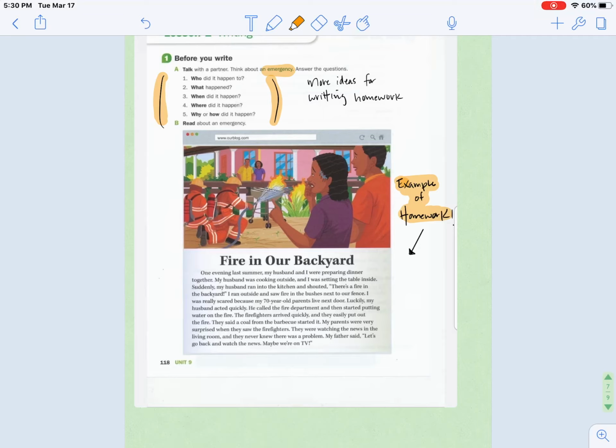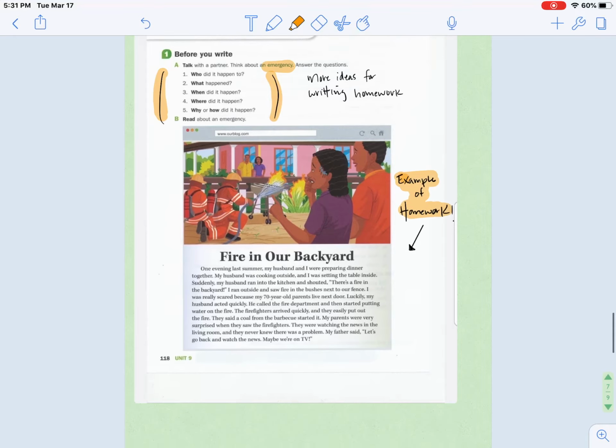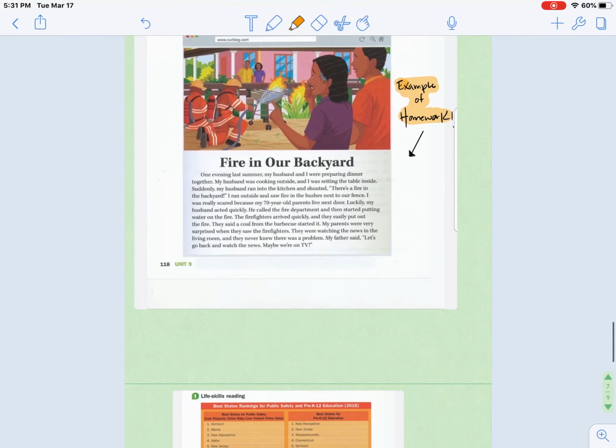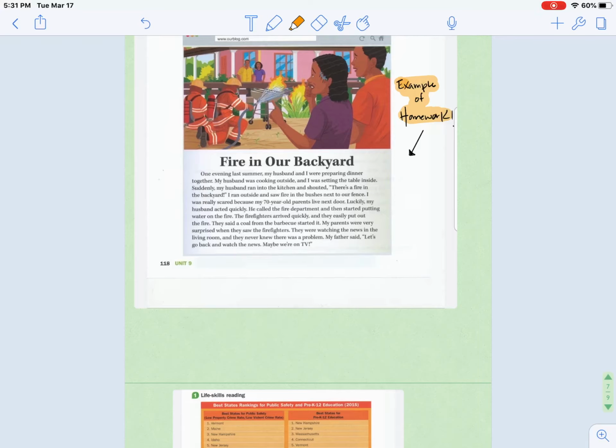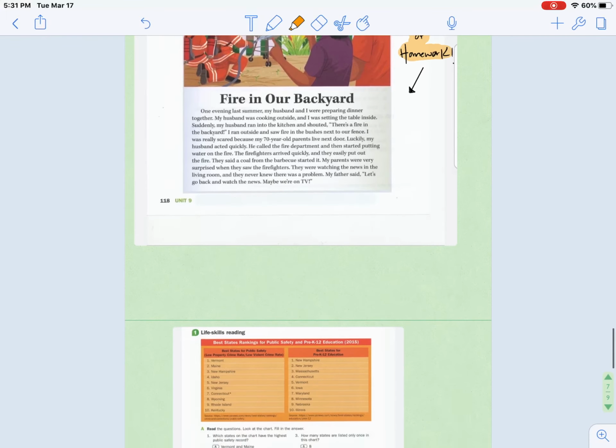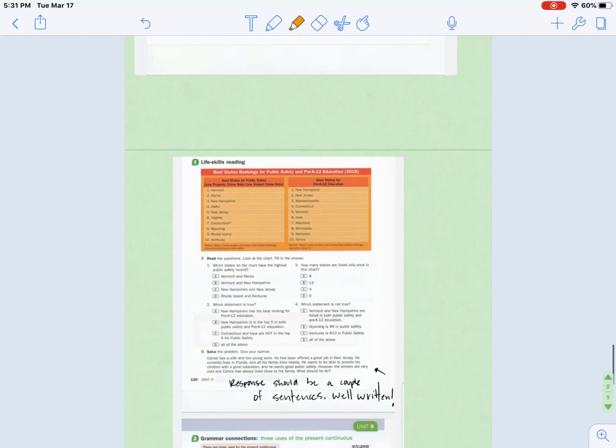So make sure you answer the questions: who did it happen to, what happened, when did it happen, where, things like that. So make sure to use the article to write an example of an emergency that you had. It should be about the same amount of paper, so maybe about half a page written. You can write it or you can type it and send it to me.